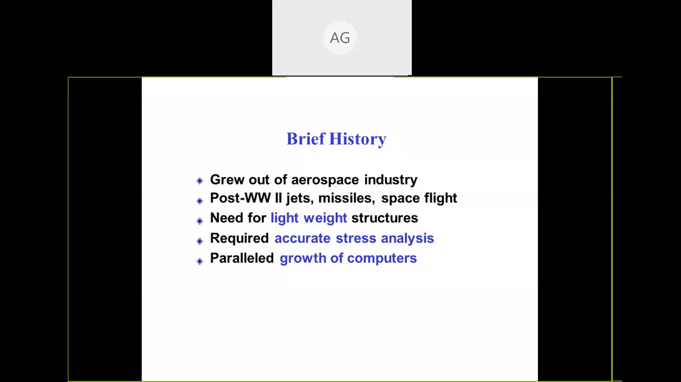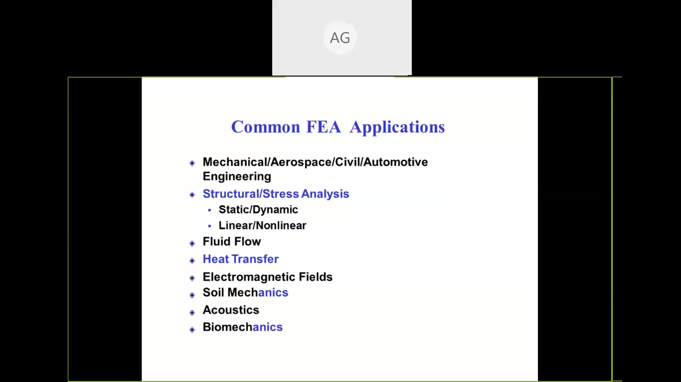So these are basically the common FEA applications. कहाँ कहाँ पे यूज होती है? So you can see mechanical, aerospace, civil, automotive, engineering, everywhere it is being used. Then after that, what are the types of FEA? So structural and stress analysis. तो आपको structural analysis करना है, that also you can do using this tool. Then there are two types of structural analysis.